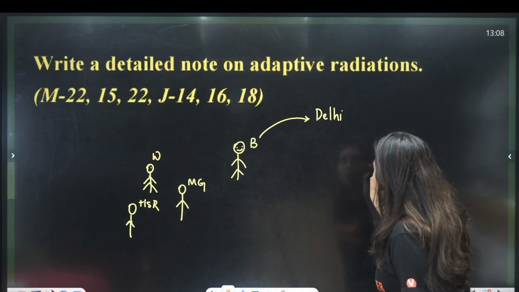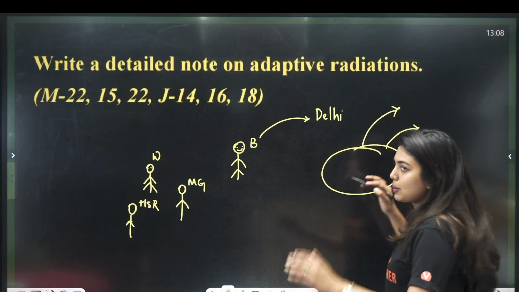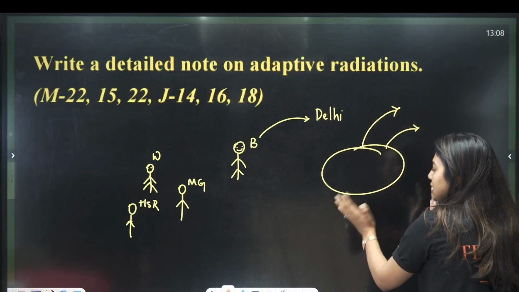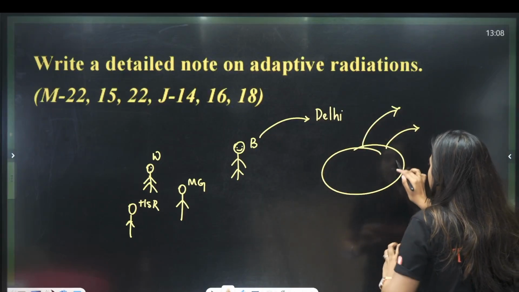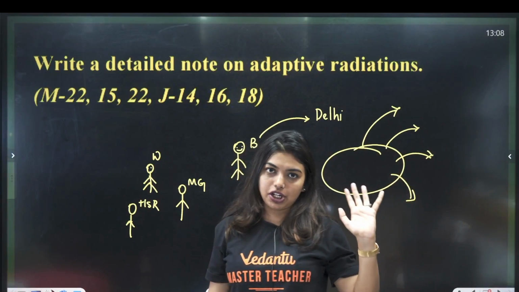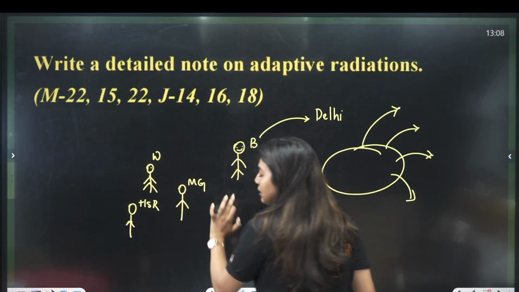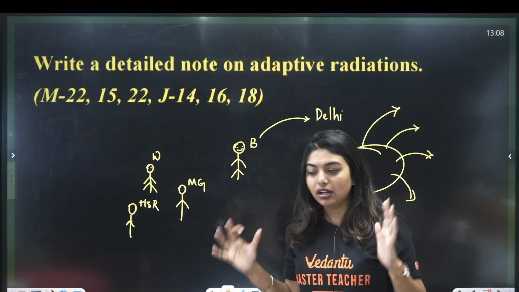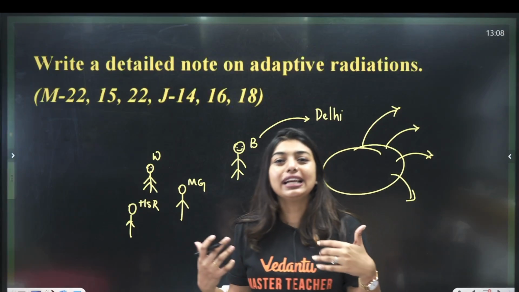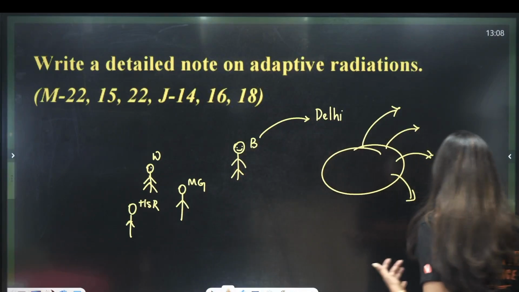So, what that means, from one area, especially here we are talking about birds, if they have moved to different places in that same country itself, they are not going somewhere else, in that same place, if they have moved and they got adapted to that situation, that is called as adaptive radiation. Understood? Now see, all of them are in Bangalore, but one is in Whitefield, one is in HSR, one is in MG Road. All of them have different character. They have got adjusted to the situation there. Some travel by bus, some travel by auto. That is because of the adaptation they have done to that place. Understood?